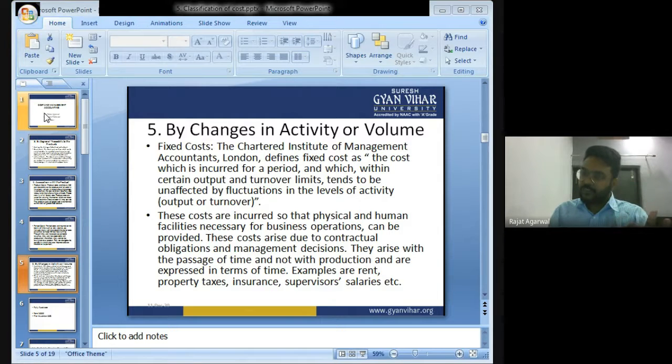This classification of cost you will have to use again and again in all the topics that we are going to discuss in future. So please now listen to me very carefully.